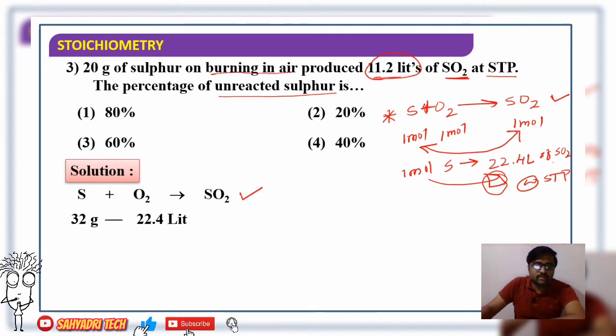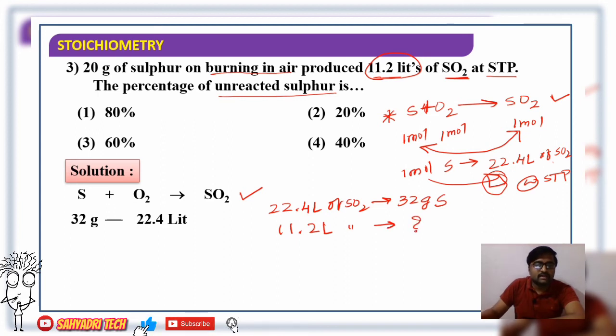11.2 liters is produced, they are saying, which means we have to consider the reverse of this. So 22.4 liters of sulfur dioxide is produced by how much? 32 gram of sulfur. Here, 11.2 liters of sulfur dioxide is produced by how much sulfur?